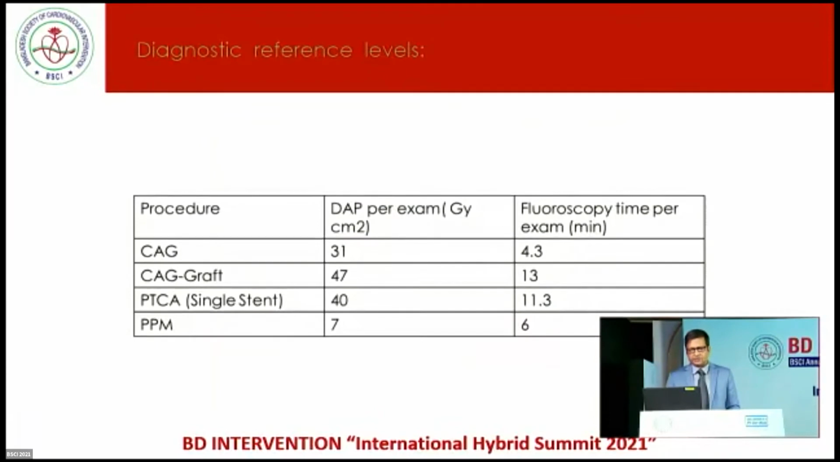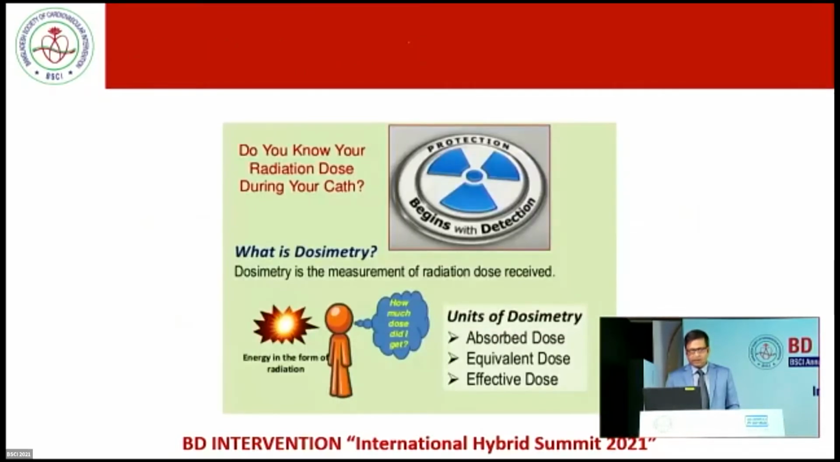And this is the diagnostic reference level. For coronary angiogram, dose should be less than 31 gray per centimeter square, and fluoro time should be less than 4.3 minutes. In coronary graft angiogram, the fluoro time should be less than 13 minutes. For PTCA single stent, fluoro time should be less than 11.3 minutes, and for permanent pacemaker, fluoro time should be less than 6 minutes. Most of us do not know regarding this. We should be aware of this.